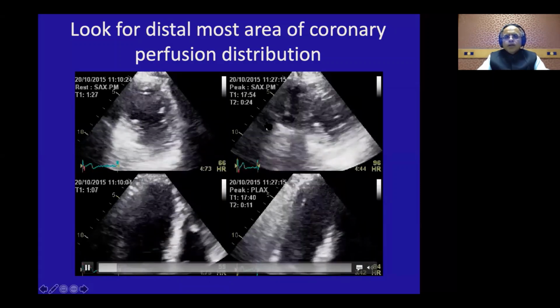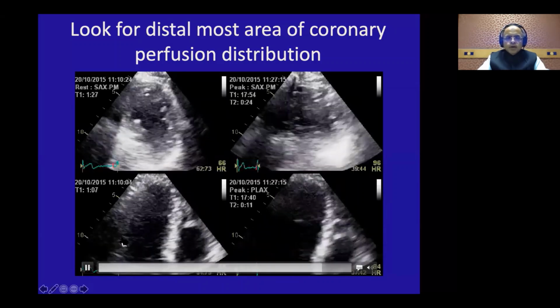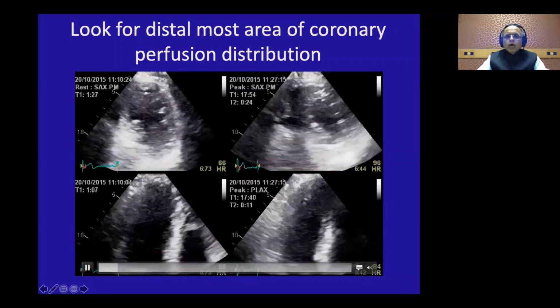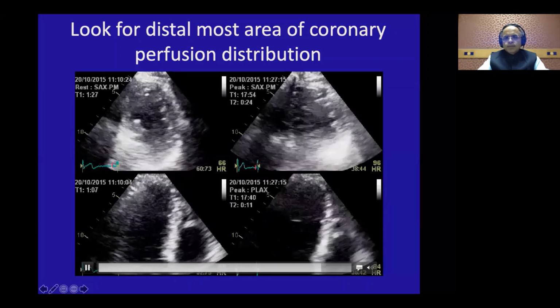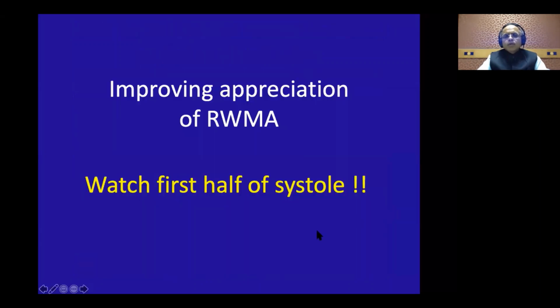While for an inferior for the right coronary artery, we generally start looking at the mid posterior wall or mid inferior wall, because that is the distal most territory of RCA perfusion. And for the lateral wall or for the circumflex, we ask them to look at the mid anterolateral wall for the distal most LAD territory.